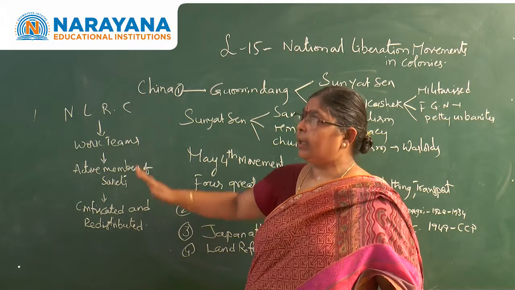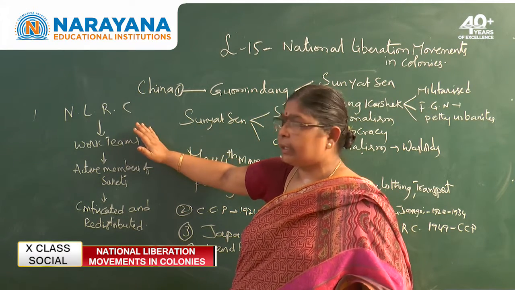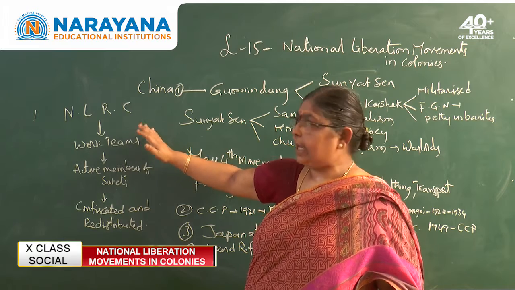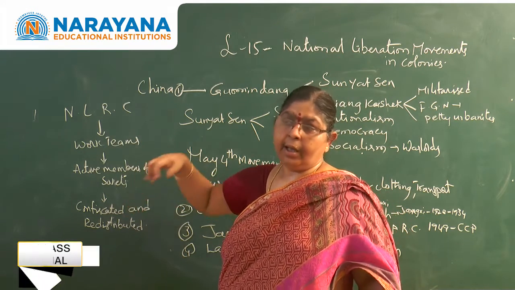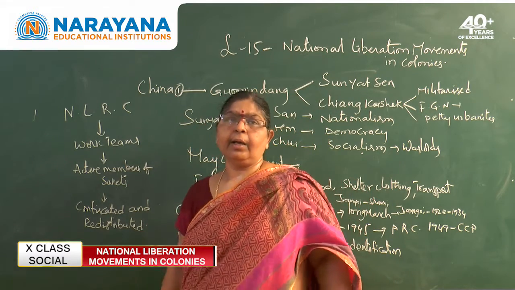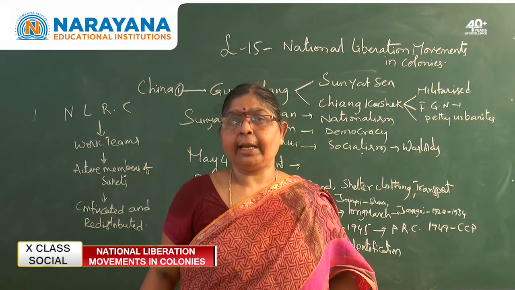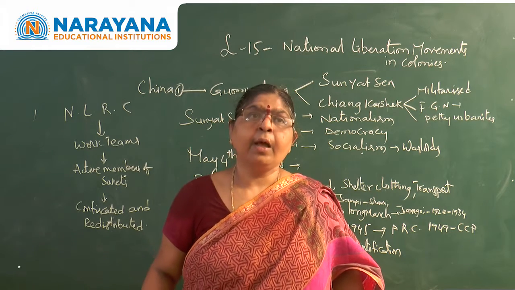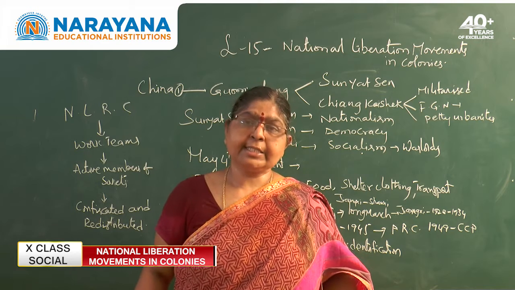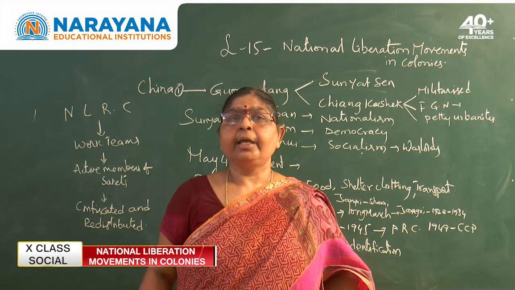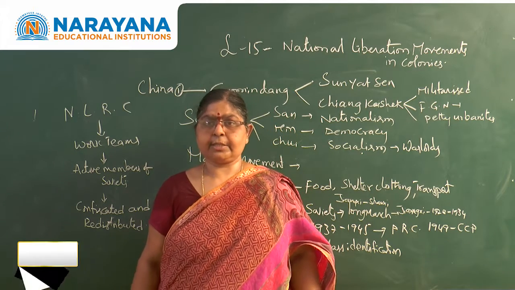With this, the National Land Reform Committee was getting information from the work teams. There would be no misguidance, and the work teams were always in contact with the bottommost layer of the village. Like this, the successful implementation of land reforms, or land distribution, was the main reason for the success of China. In this manner, we can see China succeeded in promoting the interest of the nation and the interest of the peasants.